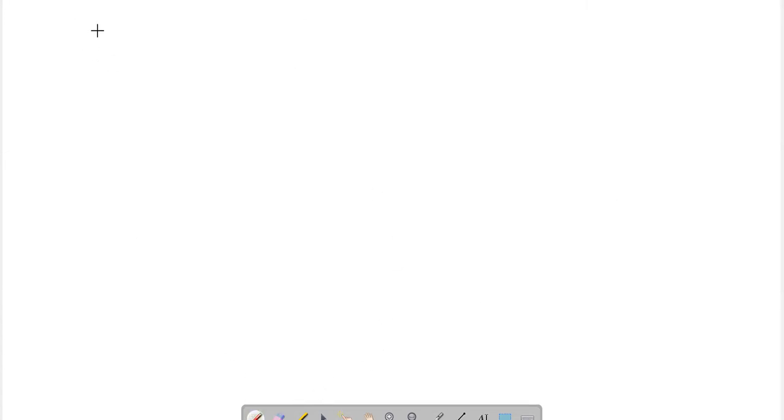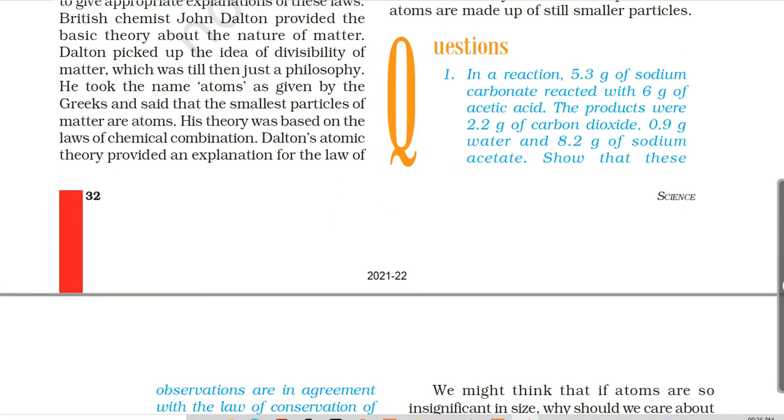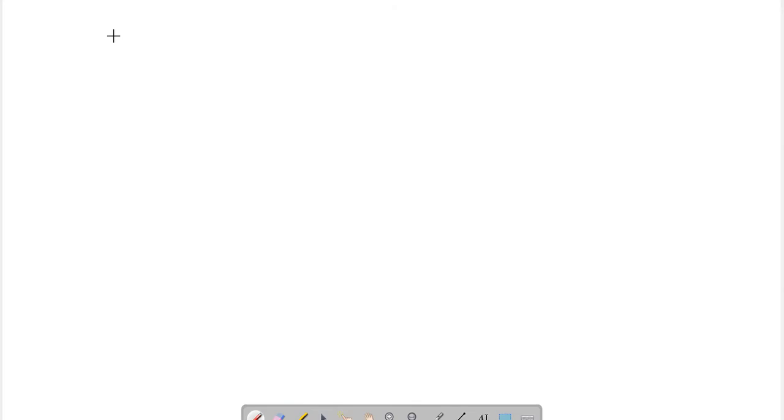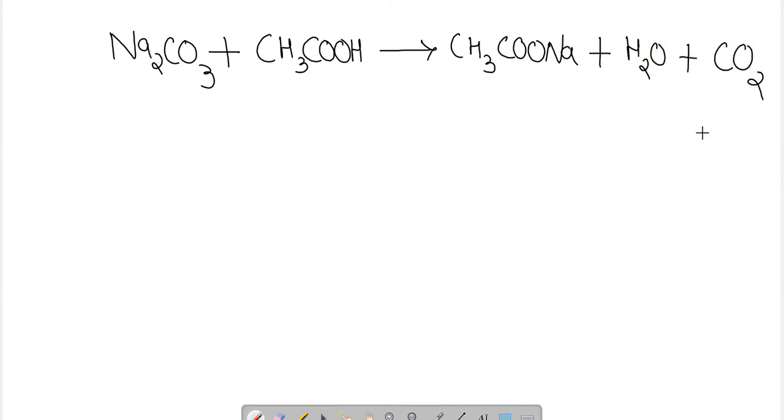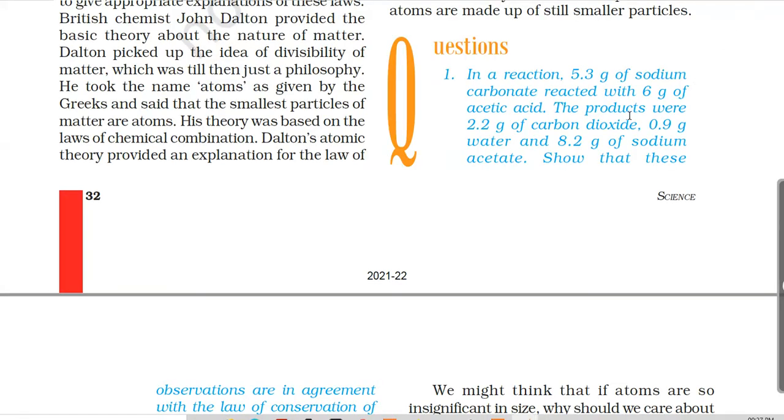So let's take the given example. The chemical reaction says sodium carbonate is reacted with acetic acid. Sodium carbonate is Na2CO3. It reacts with acetic acid, CH3COOH, to form sodium acetate, CH3COONa, plus H2O and CO2, carbon dioxide and water.